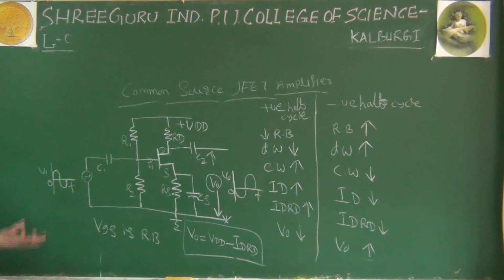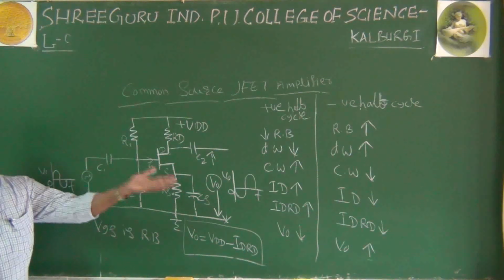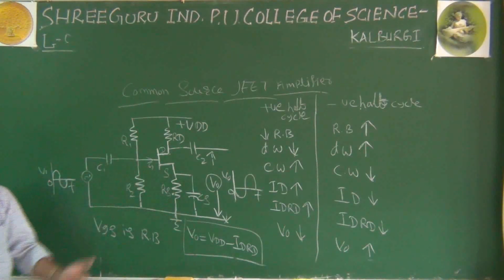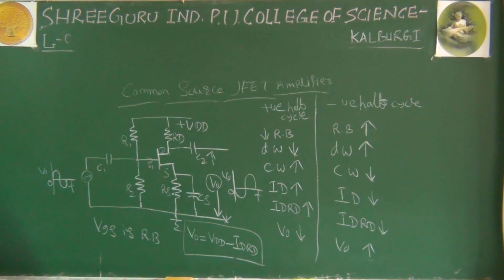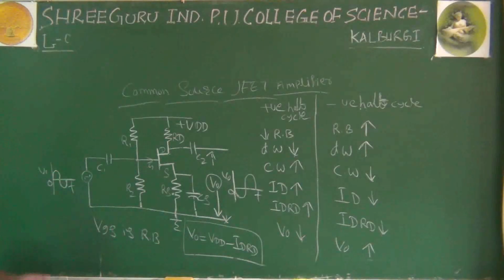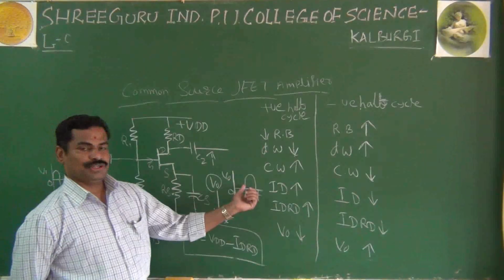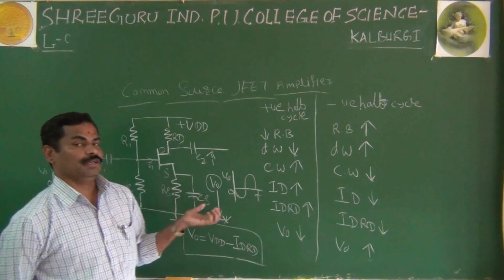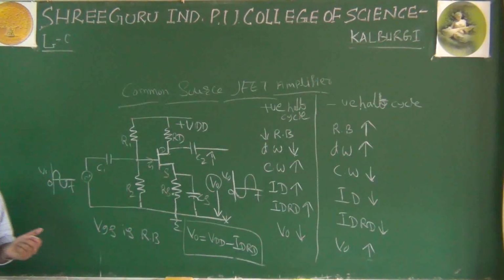Or another way, if you are increasing the input voltage, the output voltage decreases. If the input voltage decreases, the output voltage increases. It is similar to your common emitter amplifier. It means if your input is moving in the positive side, your output is going in the negative side. If your input is going in the negative side, we will get the output in the positive going side. So overall, in the common source JFET amplifier, the input and output are 180 degrees out of phase.